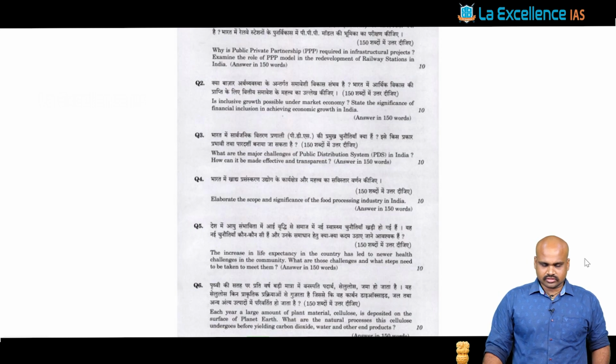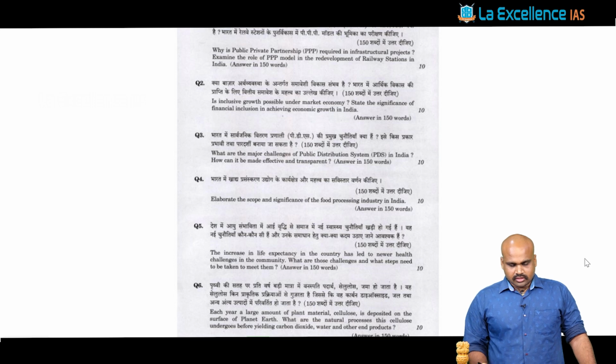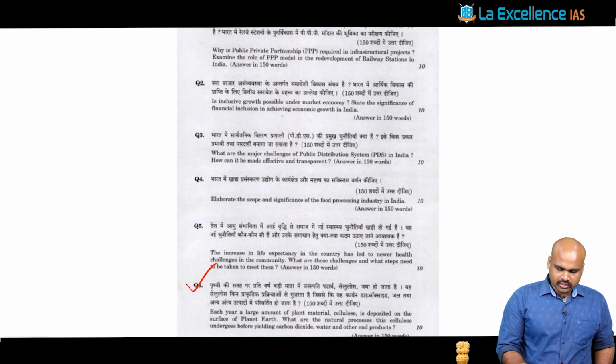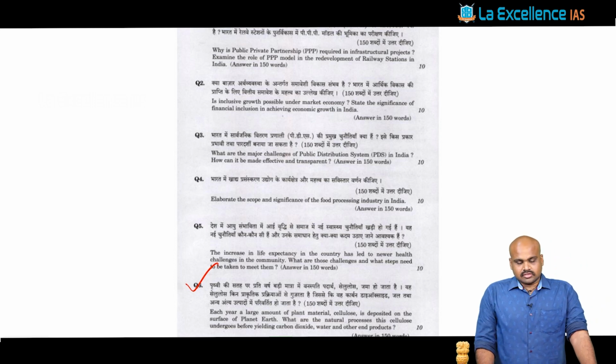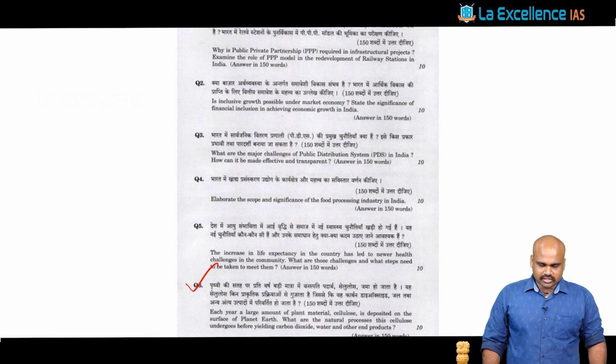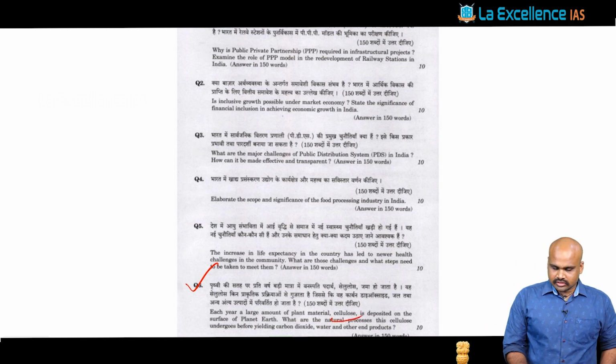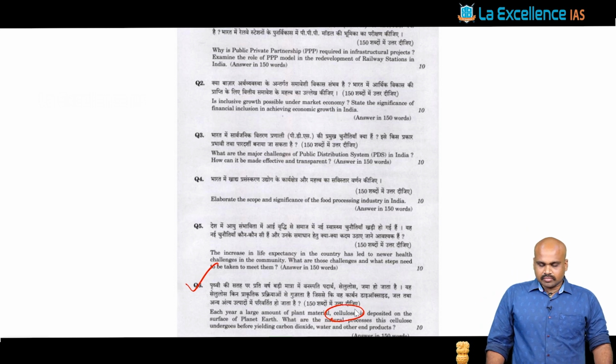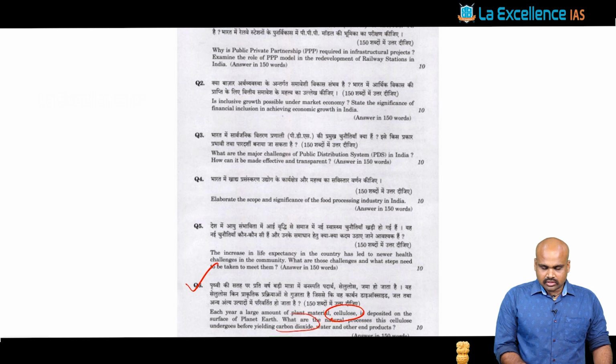And when you look at these questions, the question number 6 was from environment again, which is a very tricky question and it might appear like a surprise question. Each year a large amount of plant material called cellulose is deposited on the surface of the earth. What are the natural processes this cellulose undergoes before yielding carbon dioxide, water and other end products?